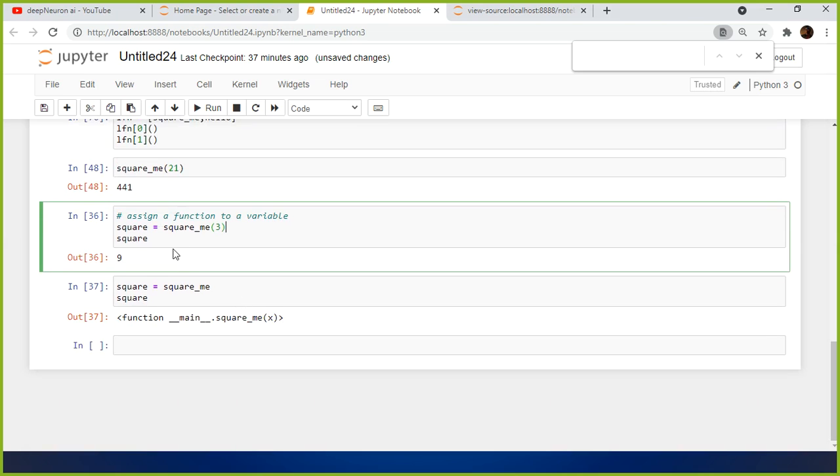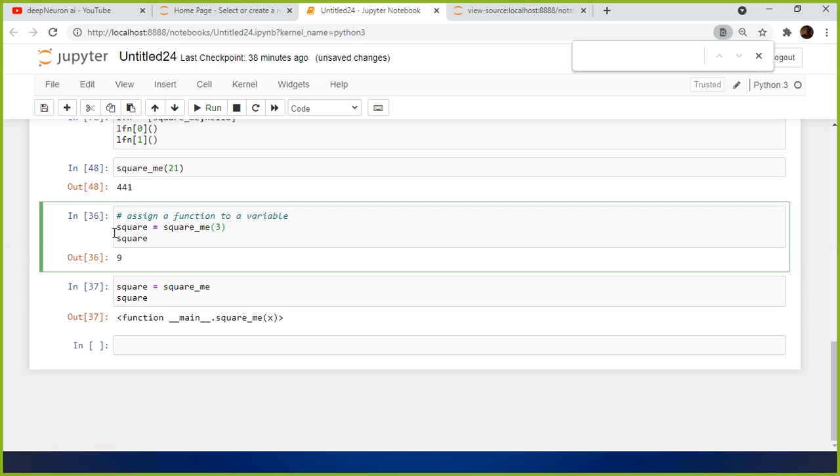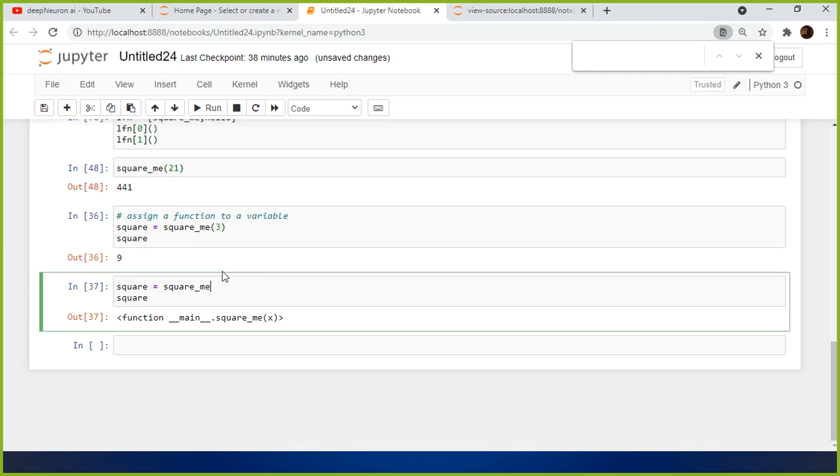Now what is the difference between this and this? Here I assigned a function call to a variable, and the output of this function gets stored in a variable called square. The square will obviously hold the output of this function, which is nothing but 9 here. But here I did not specify parentheses. That means square is pointing to this function in memory.